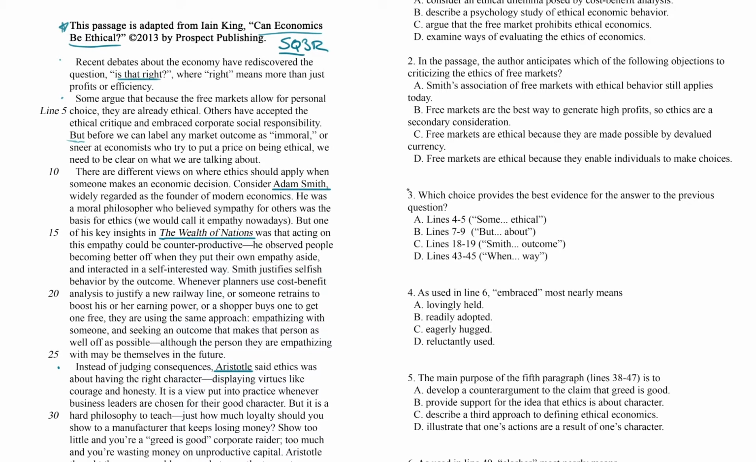And then question 3 is looking for a textual justification for that answer, so we'd have to find which line represents it. Now, I am going to mark line references only when they're in the question stem. So not when they're in the individual answer choices, but I am going to mark up the passage where I see a reference to a question. So for example, in question 4, that calls out line 6. As used in line 6, embraced most nearly means blank.